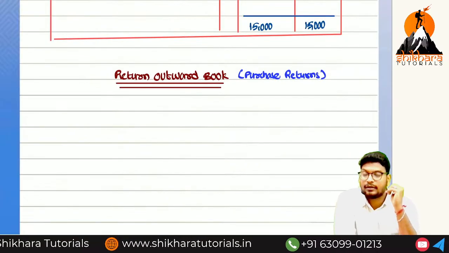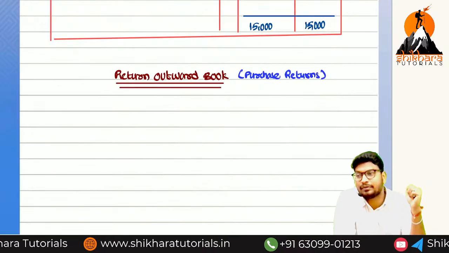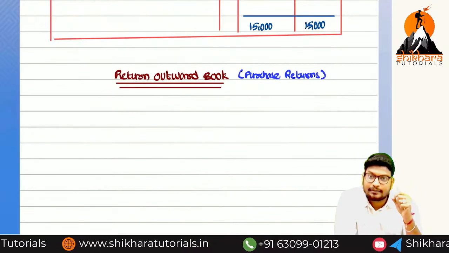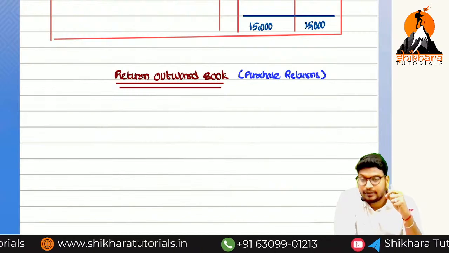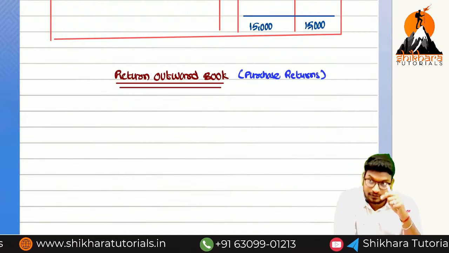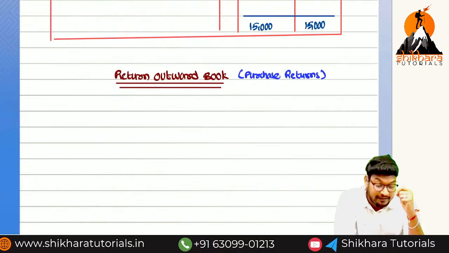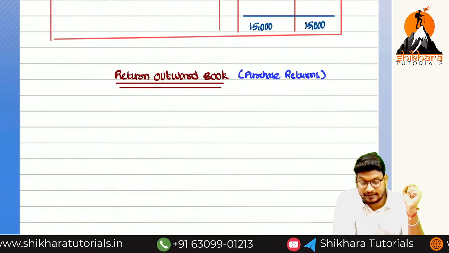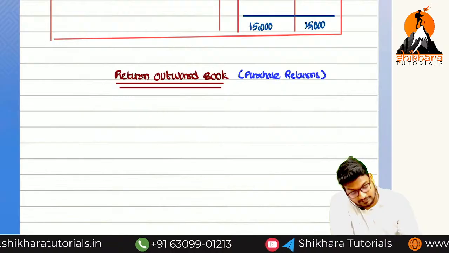Okay, in this book, what are the transactions we need to record? The goods which are purchased on credit. If you are going to return the same goods, those items are recorded in this purchase returns book. So write this sentence.